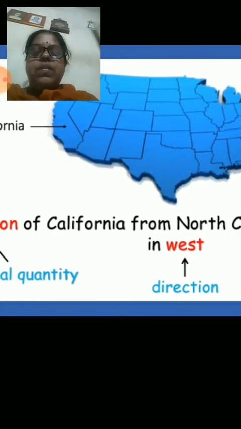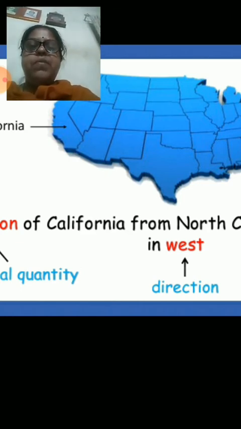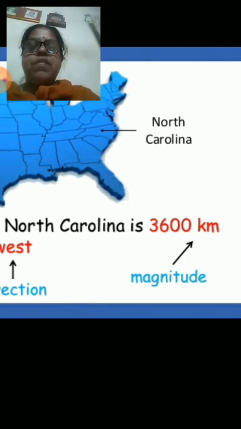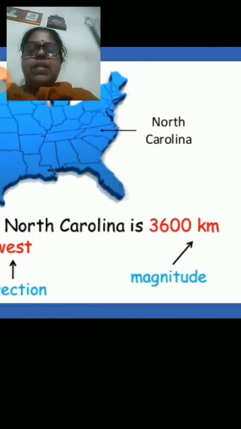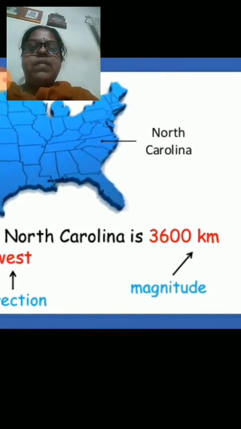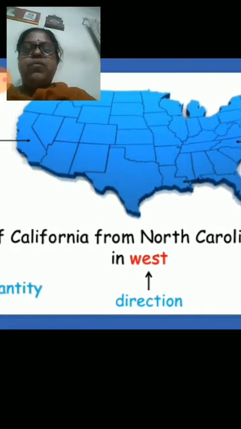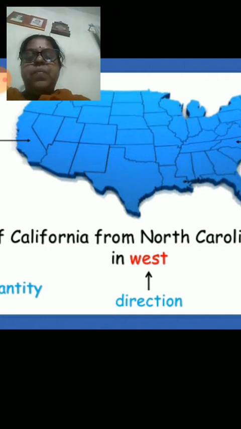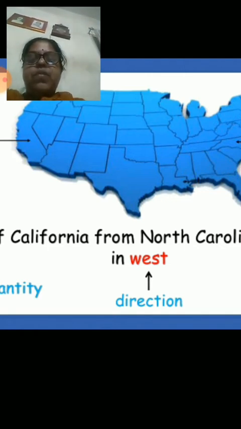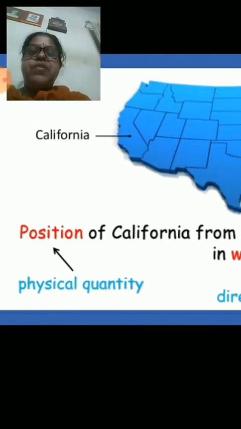North Carolina is taken as the reference here, so the distance is measured from here, and it is towards its west. Now direction has come into the picture. So a vector quantity, which requires both magnitude and direction for its complete specification, is understood in terms of noting the position.